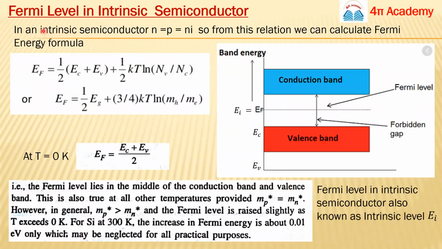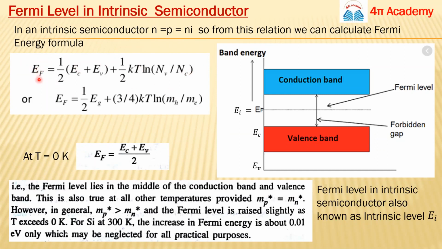Now we will see about the Fermi level in an intrinsic semiconductor. So we have this thing that the carrier concentrations are equal, n equals p equals ni. So we can calculate the Fermi level. This is also an experimentally calculated thing. I'm not giving you the derivation, but this relation is important.